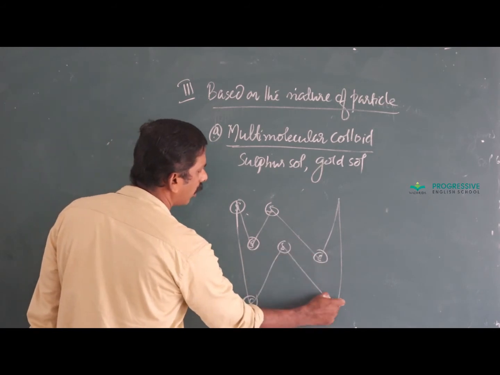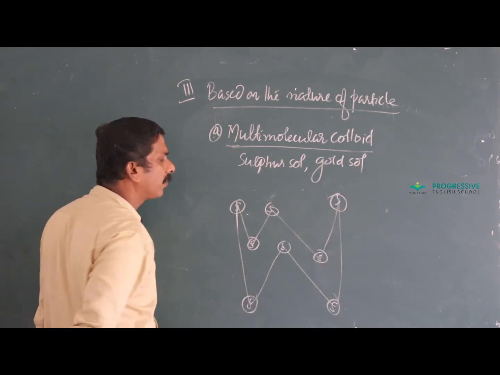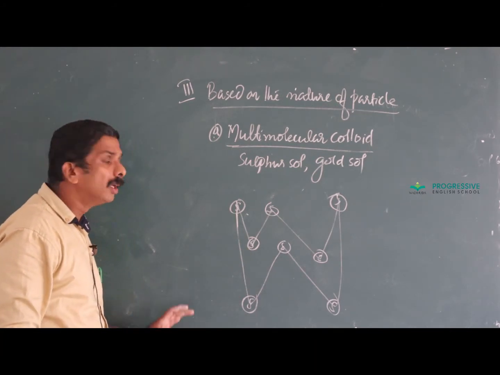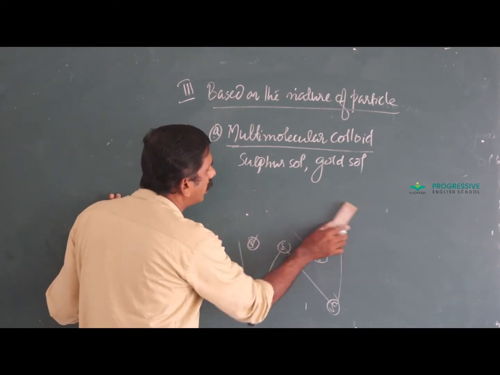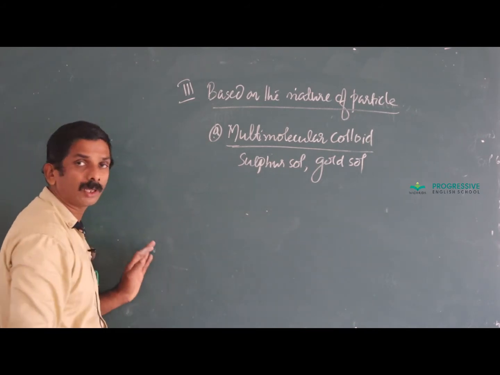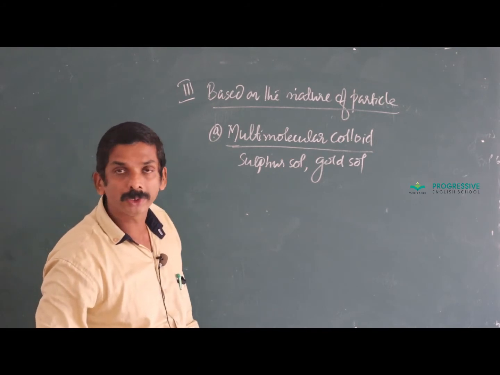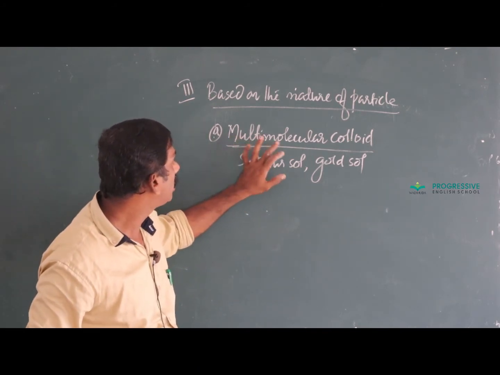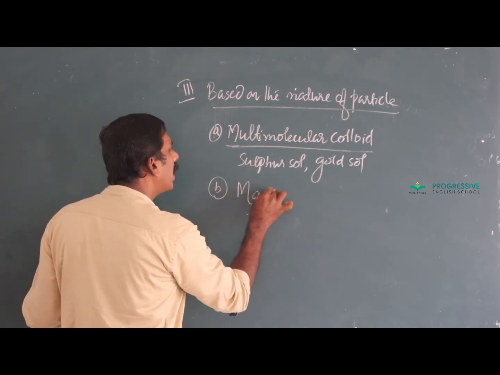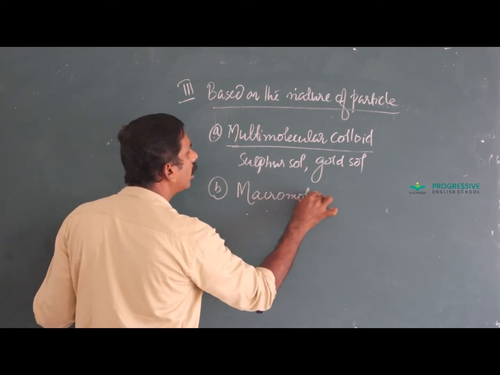One sulfur molecule consists of 8 sulfur atoms. When it forms a colloid, these 8 sulfur atoms aggregate to form the colloid. Colloid means their dimension lies between 1 to 1000 nanometers. That is about multimolecular colloid. The second type is macromolecular colloid.